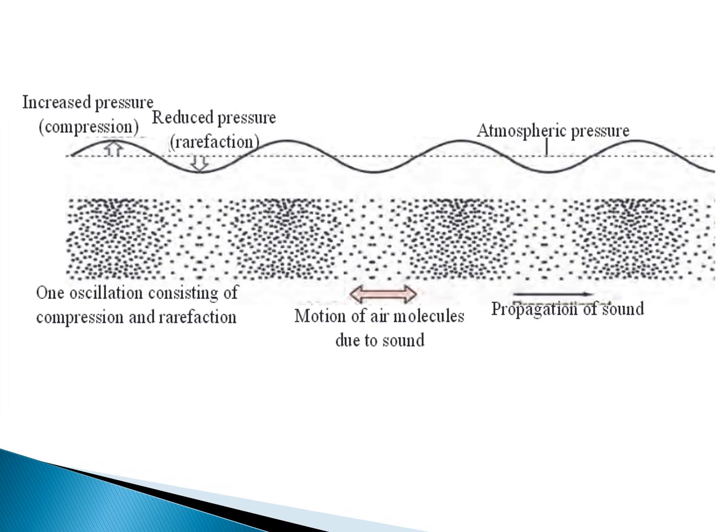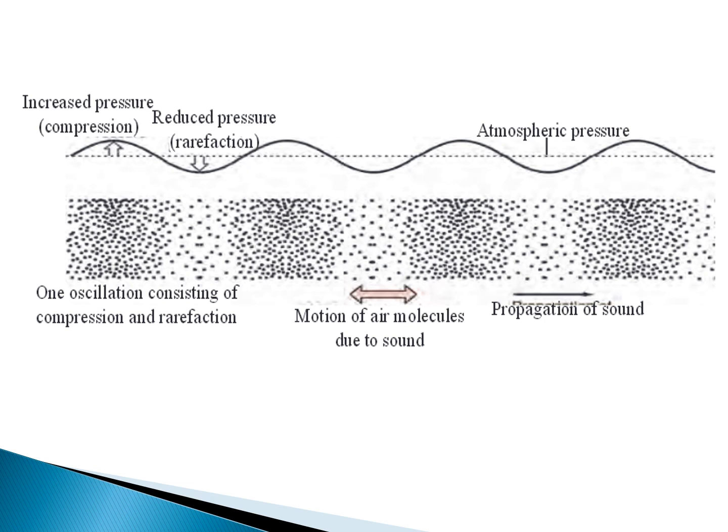So there are compressions and rarefactions being formed. Now here, they have shown the same thing, only the difference is that they are showing you the high pressure and low pressure in the form of dots. If you start from the left-hand side, wherever there are more dots, it shows a region of compression where there is high density and high pressure, and wherever you find fewer dots, it shows a rarefaction, a region where there is low pressure and low density.